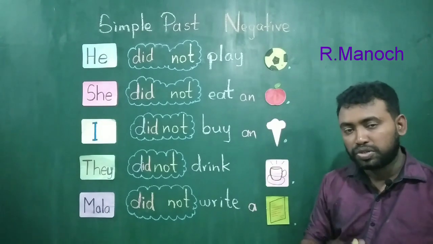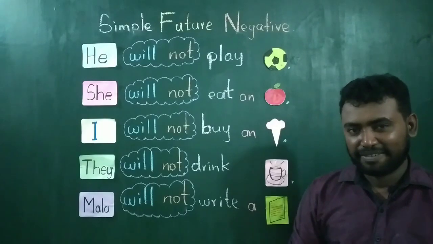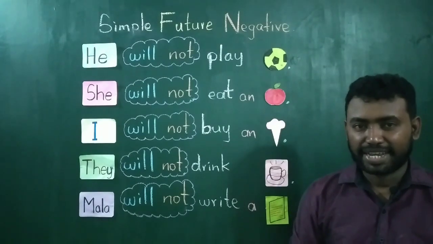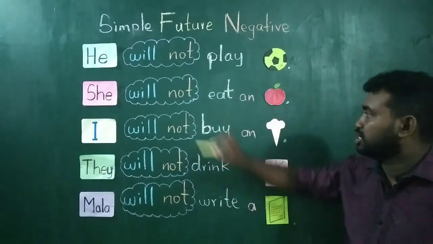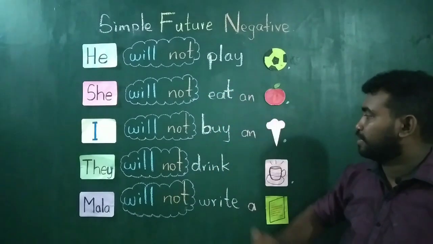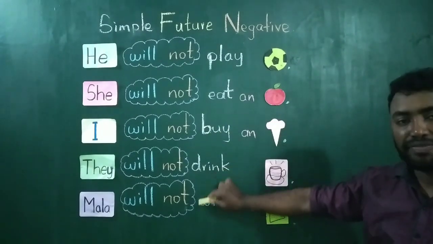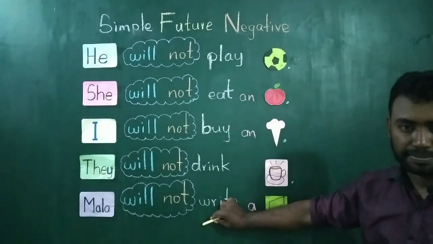Now let's move on to simple future negative. It's really simple. Put not next to will and change it as negative. So he will not play football. She will not eat an apple. I will not buy an ice cream. They will not drink coffee, and Mala will not write a letter.